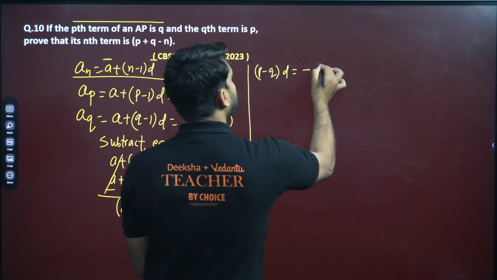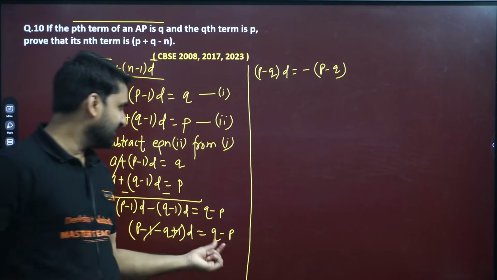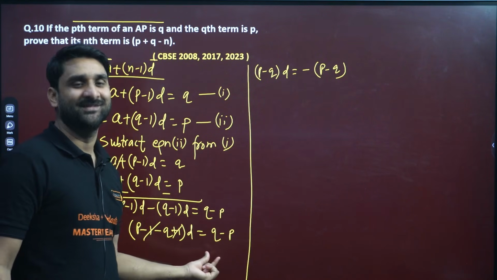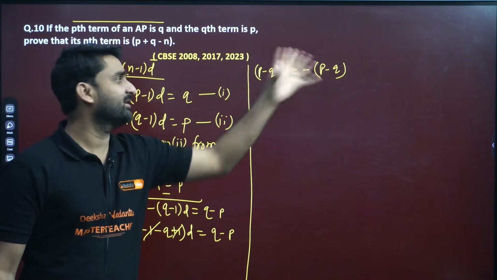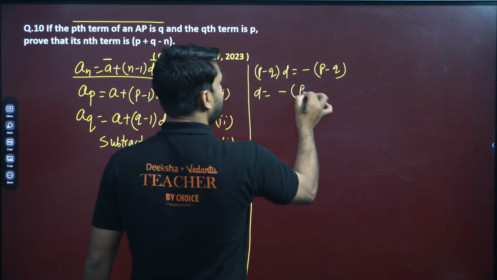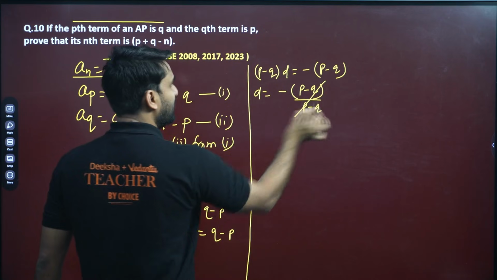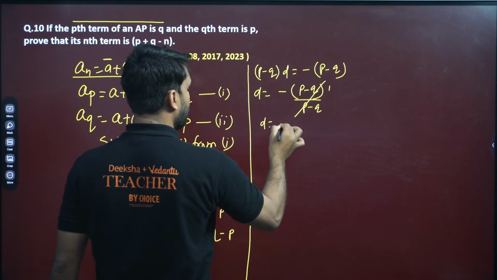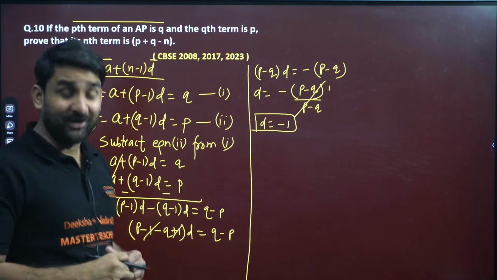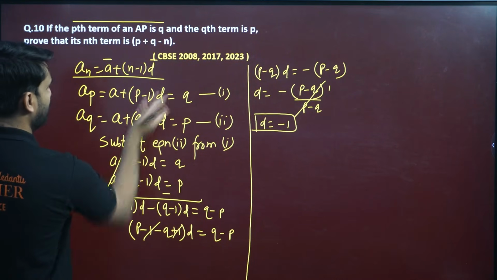And this q minus p can also be written as minus (p minus q). I have taken minus as common. So d will be equal to minus (p minus q) divided by (p minus q), which cancels. So d we are getting, d is equal to minus 1. So one thing we got, but we still require a. Can we find a by putting any value anywhere?